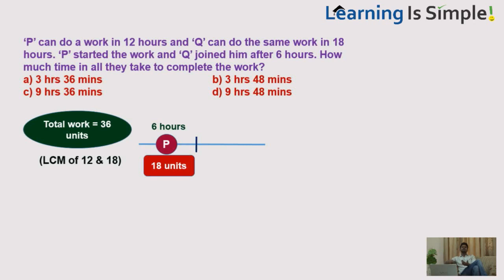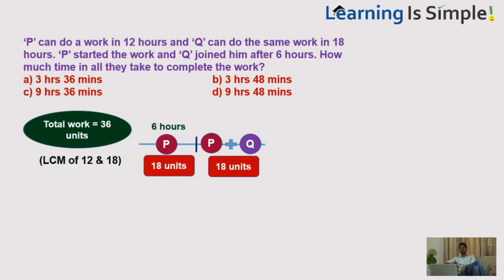Now Q also joins P. Now both P and Q are working, and 18 more units of work are pending, because out of 36, 18 units have been done by P already. To complete the remaining 18 units, both work together. P can do 3 units per hour, Q can do 2 units per hour, so together they can do 3 plus 2, or 5 units per hour. With 18 units pending, they can complete the remaining work in 18 by 5 hours.